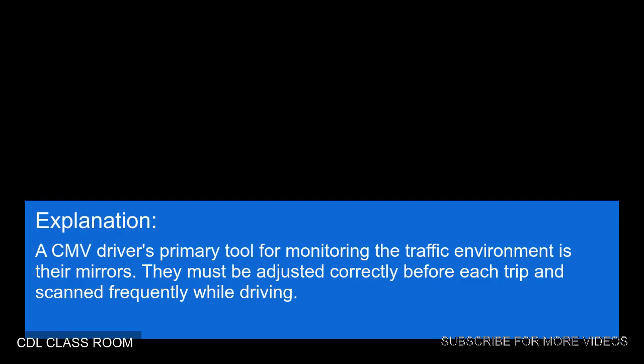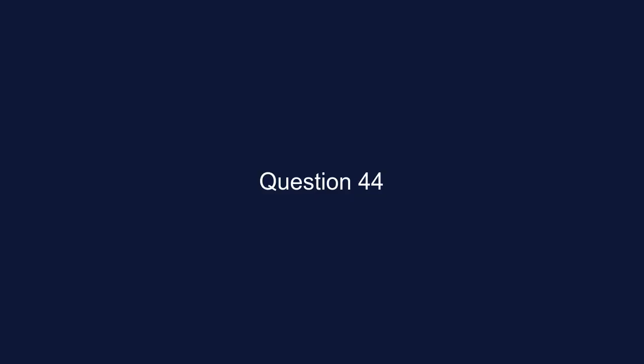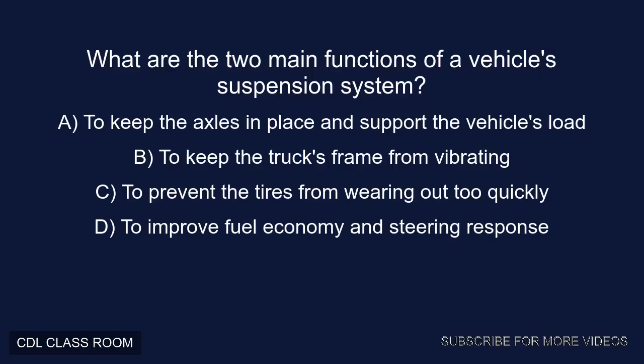Explanation: A CMV driver's primary tool for monitoring the traffic environment is their mirrors. They must be adjusted correctly before each trip and scanned frequently while driving. Question 44. What are the two main functions of a vehicle's suspension system?